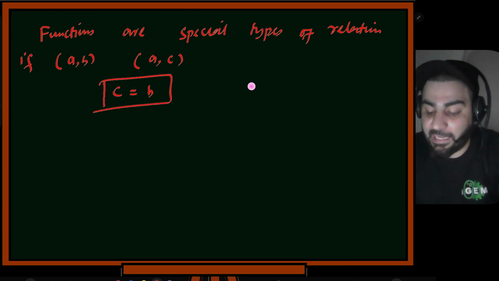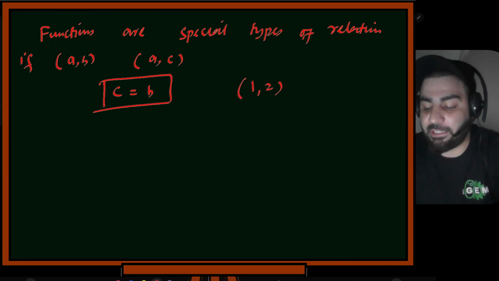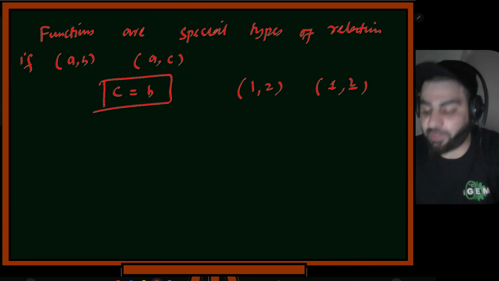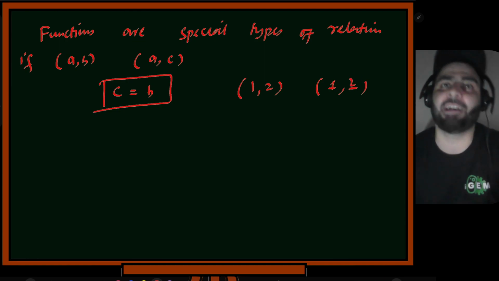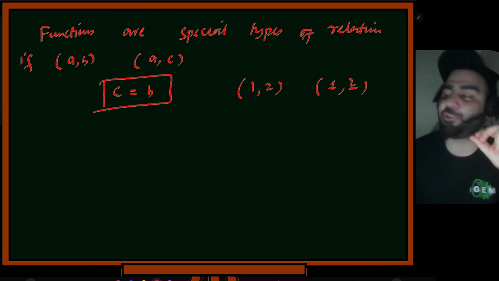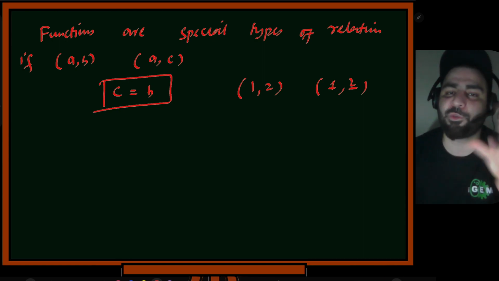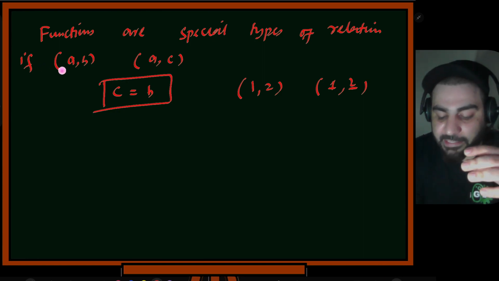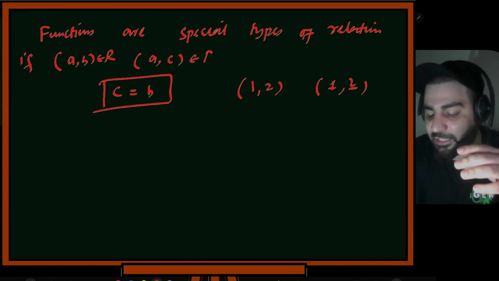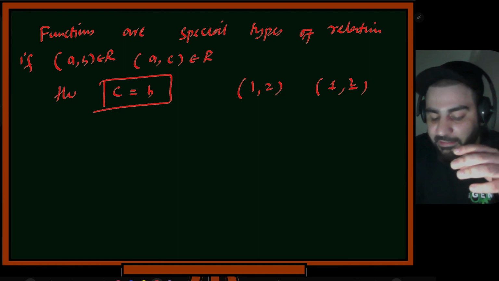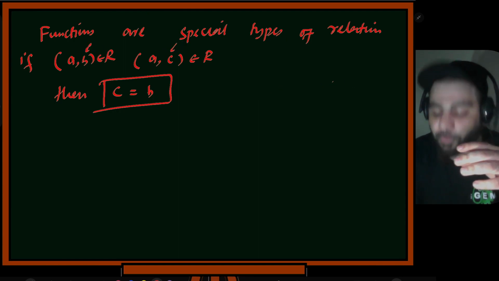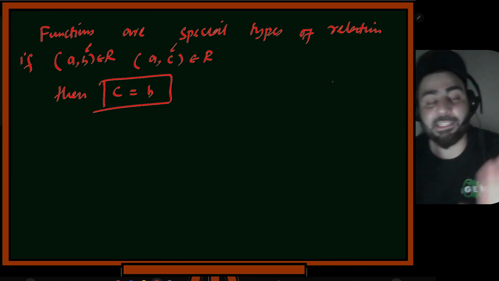This tells me that if (1, 2) is in the relation, and there is some other element paired with this 1 in the relation, it must be 2. Otherwise it will break the definition of a function, because a function has that restriction. If you have one input, it should only have one output. It should not correspond to two outputs. That's what I read. If (A, B) belongs to this relation, and if (A, C) belongs to this relation, whatever the relation is, then C must be equal to B. Then only it will be a function. This is actually the mathematical definition.